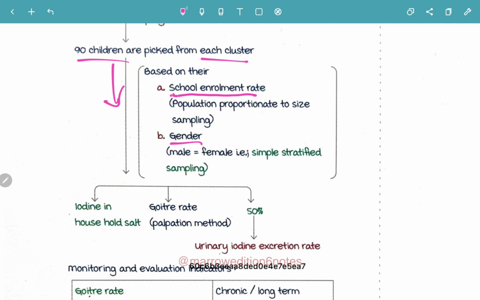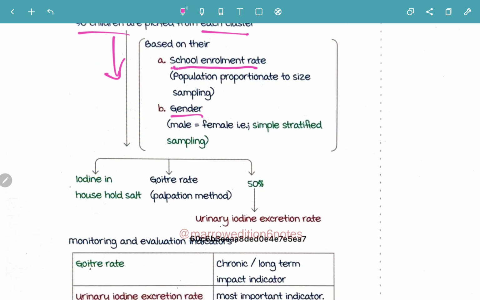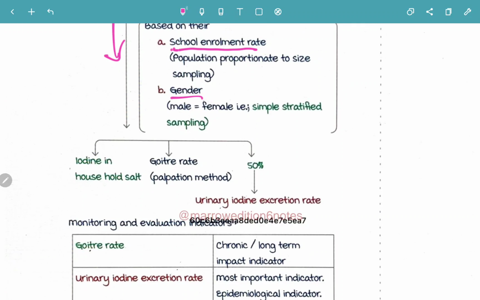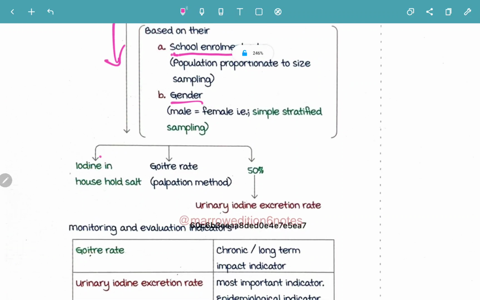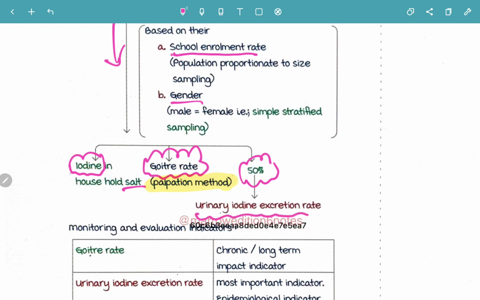After picking these 90 children, we are going to look for three things. First is iodine in the household salt: how much iodine is there in the household salt? Second, the goiter rate, looked at by the palpation method. And then the third is the urinary iodine excretion rate, in 50% of the children.